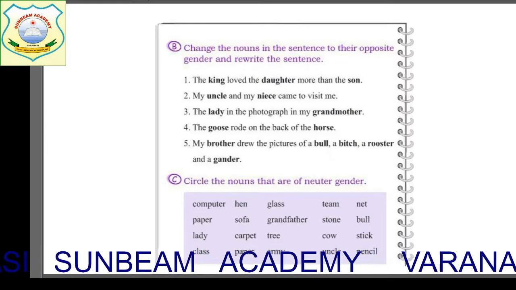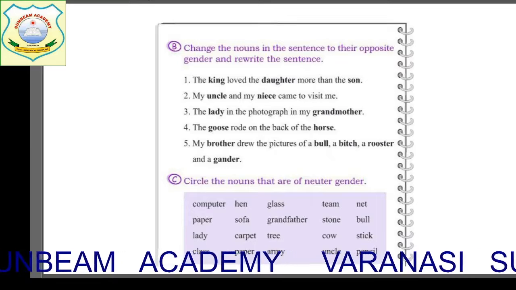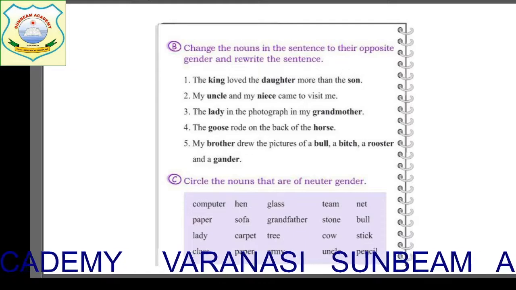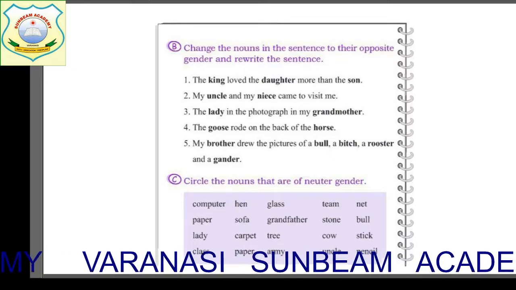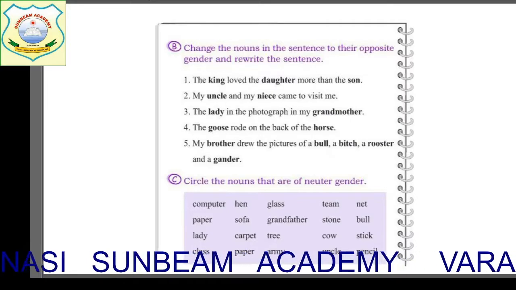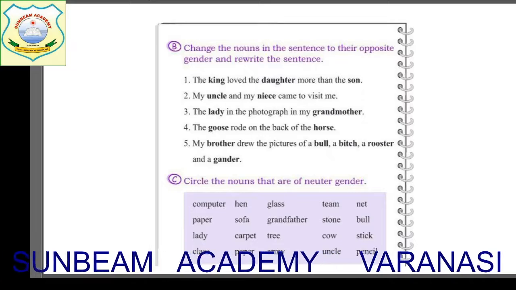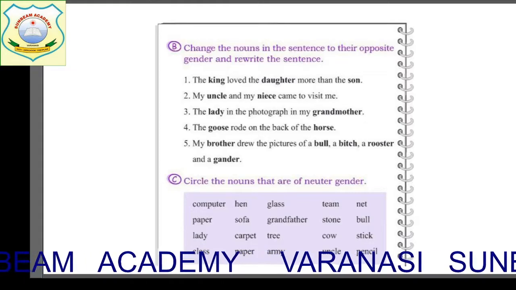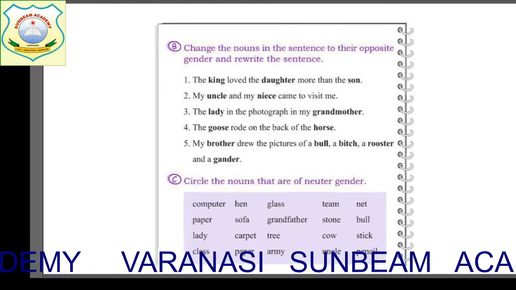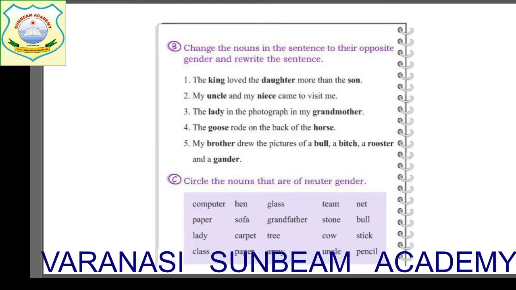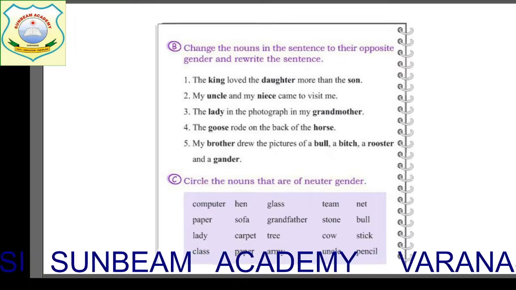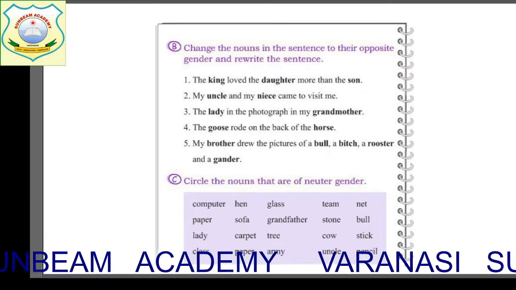Like, see the first sentence. The king loved the daughter more than the son. Okay, so how many words are written in bold here, children? 3 words. What are they? King, daughter, son. And what is the feminine of king? That is queen. What is the masculine of daughter? That is son. And feminine of son is daughter. So how will the sentence be? The queen loved the son more than the daughter.